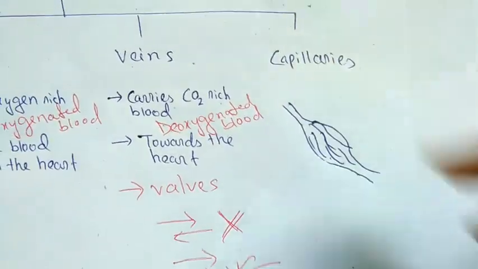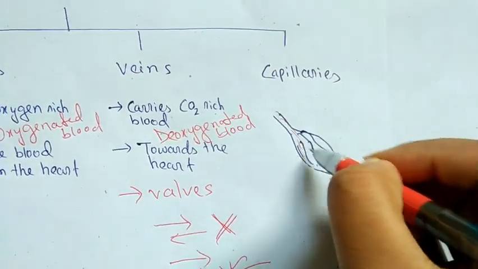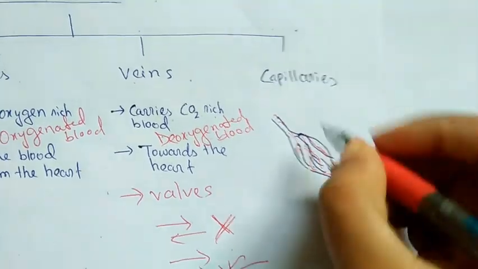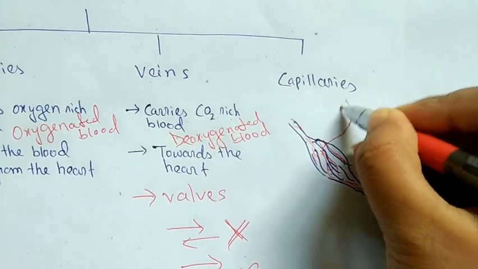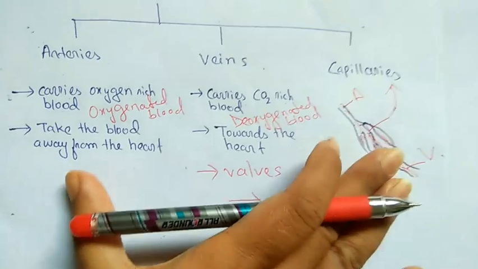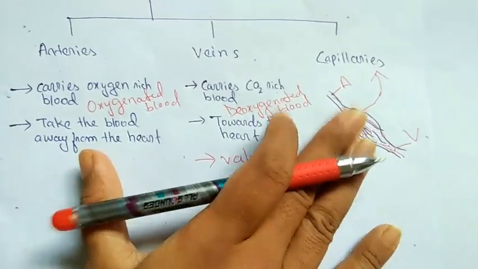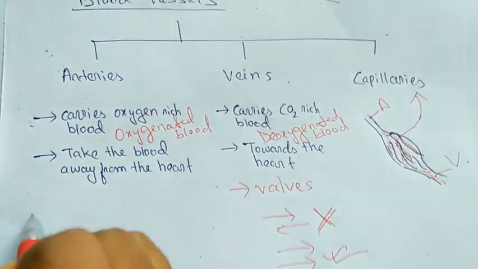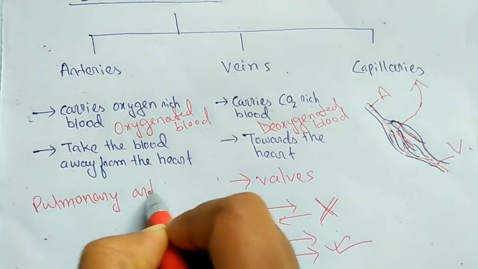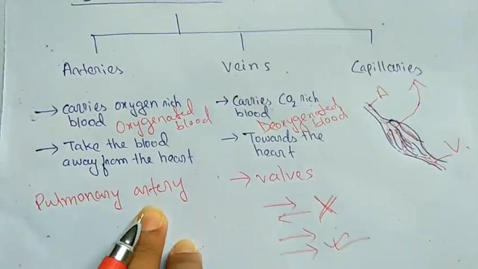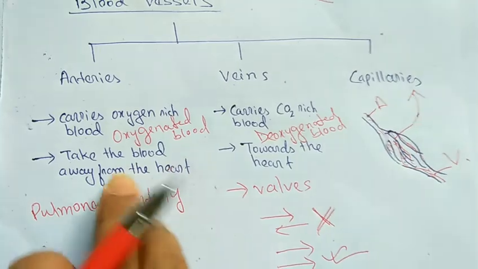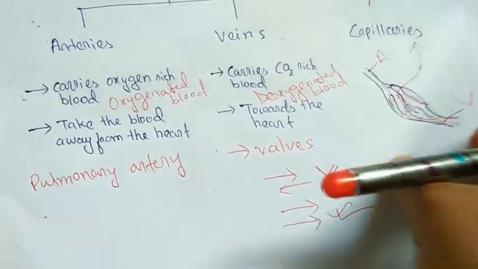Next is capillaries. See, these arteries break down into small branches which finally join to form veins. So these branches are called capillaries. This is arteries and this is veins. So in this way we categorize the three components. But there is an exception. Pulmonary artery. Arteries carry oxygenated blood, but the pulmonary artery carries deoxygenated blood.